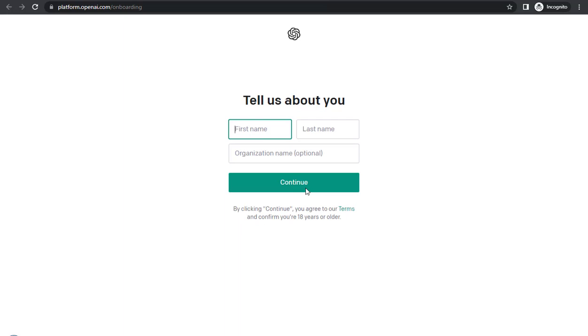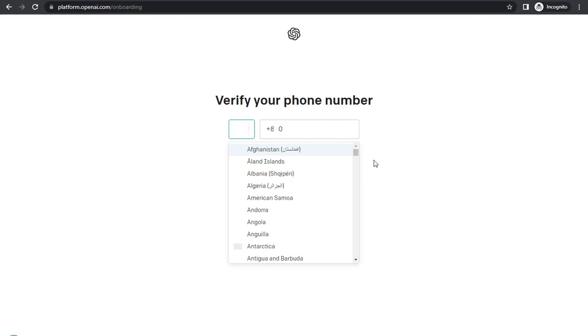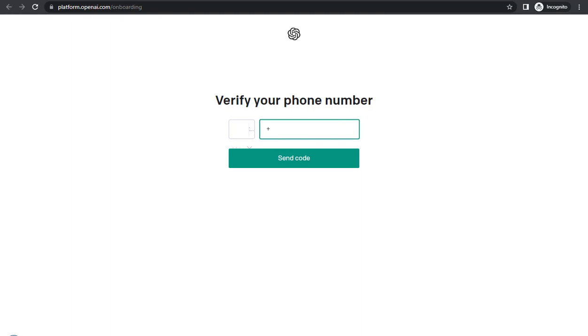Okay, now give your first name in the first box and last name in the last box, and you can skip the organization name and click continue. Okay, we are almost finished. Just select your country from the drop down menu and give the rest of your phone number after the country code and click continue.